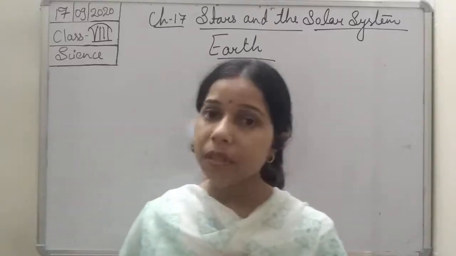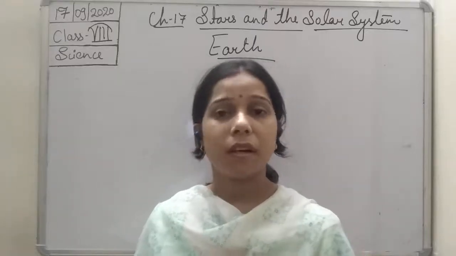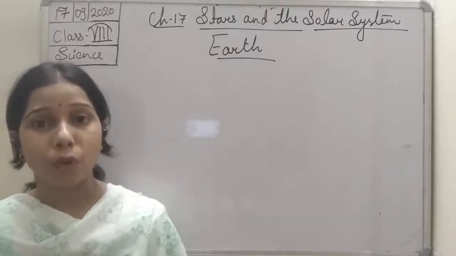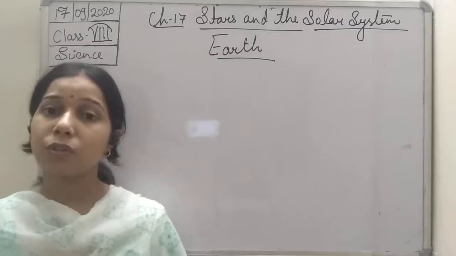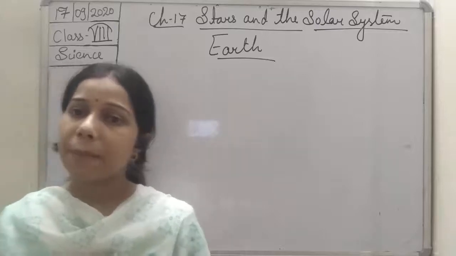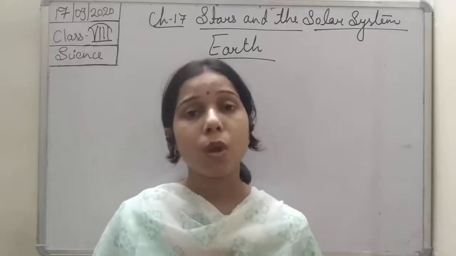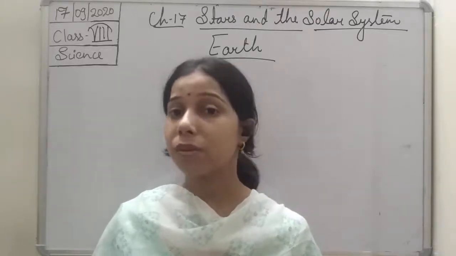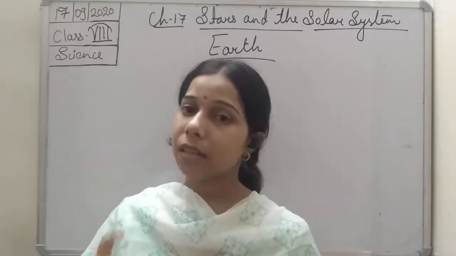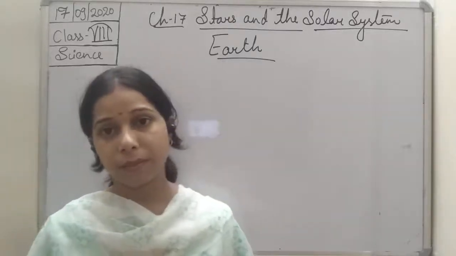So 99% consisting of nitrogen and oxygen, and the rest is different gases. If we talk about the surface, students, it has a rocky surface. The crust has the rocky surface which covers the core, the heavy core. Now if we talk about revolution and rotation, you know that the Earth takes 365 days to complete one revolution, and the rotation of the Earth is completed within 24 hours.